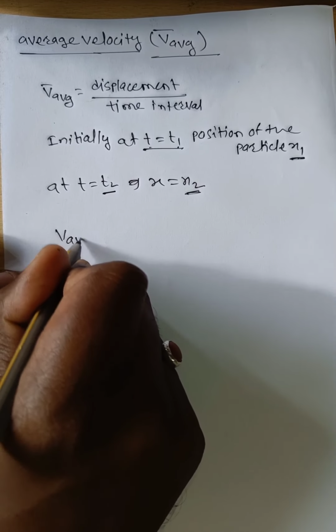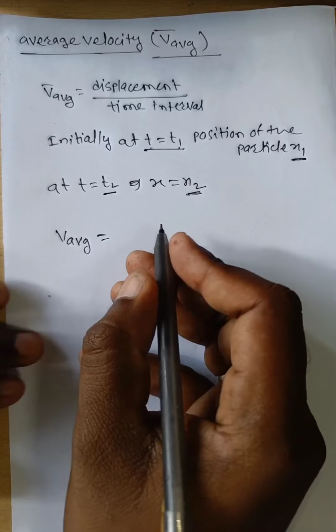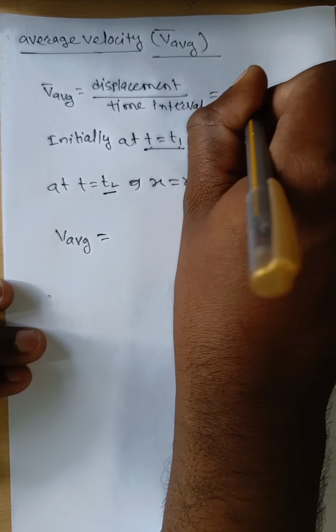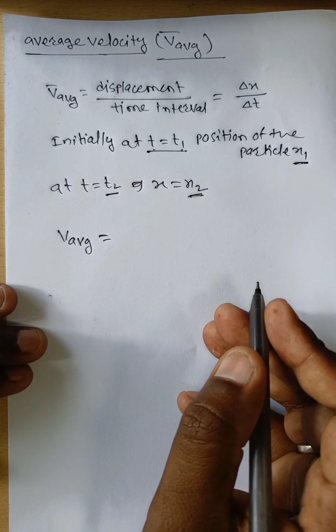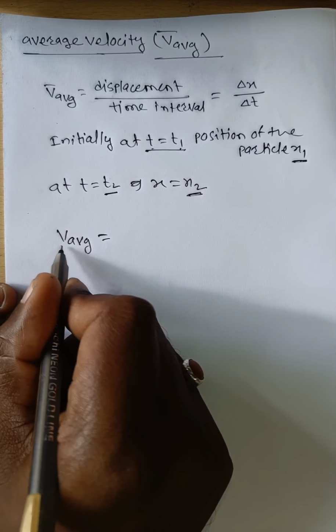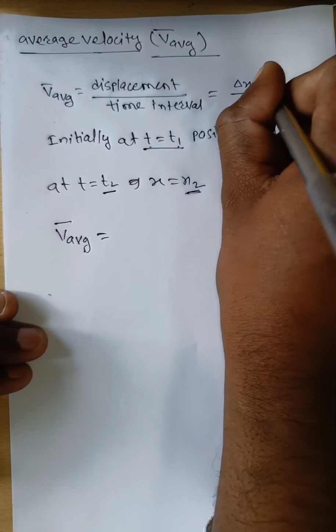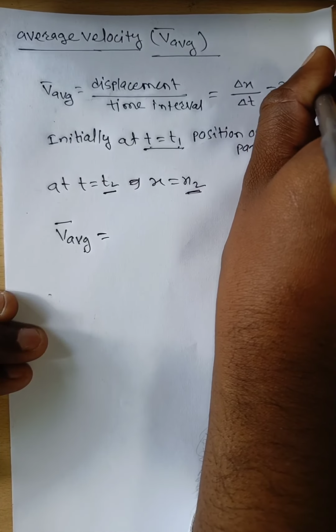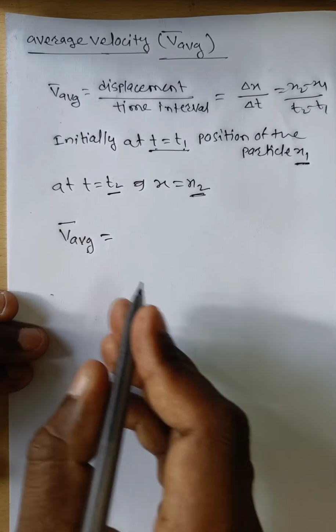Therefore average velocity is displacement, that is delta x, divided by the time interval delta t. Average velocity is equal to delta x, which is x2 minus x1, divided by t2 minus t1.